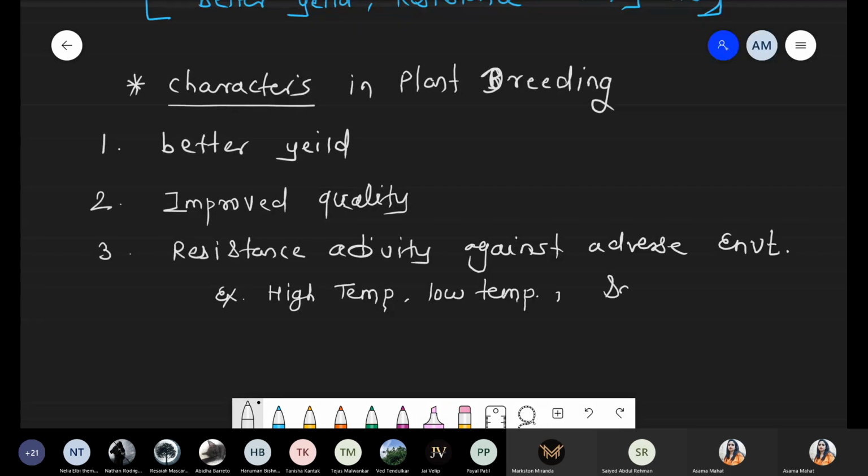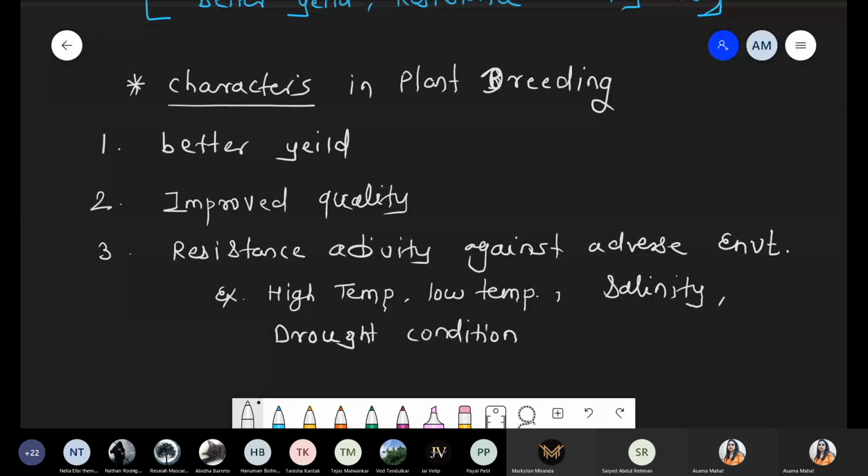As well as salinity inside the soil, high salt concentration, yes, salinity. And sometimes we consider drought condition, a waterless condition, that is water stress condition. All these are adverse conditions, and we want to produce plant species with improved varieties having some resistance activity. So these are resistance activity with respect to abiotic factors.